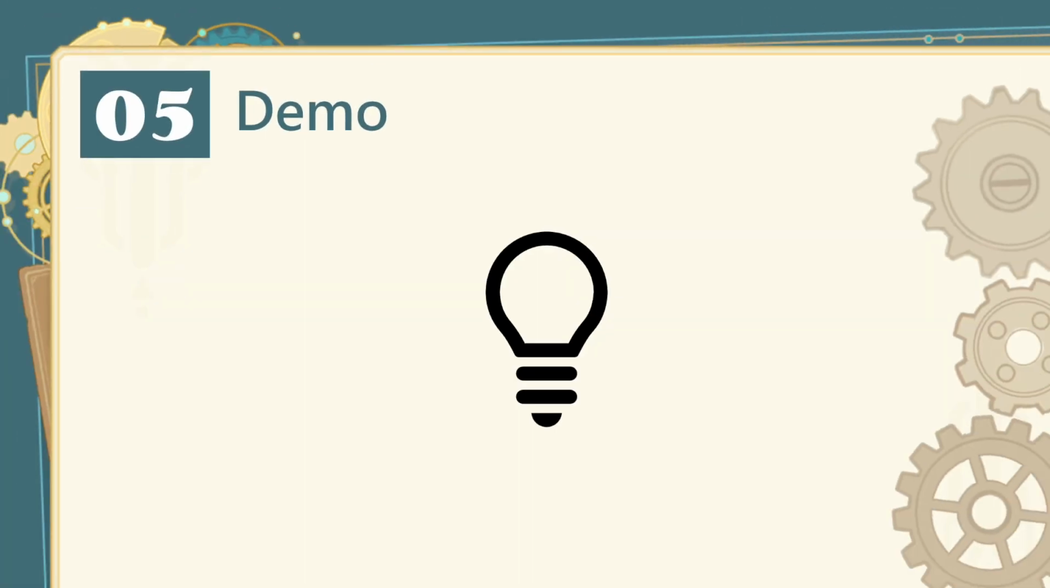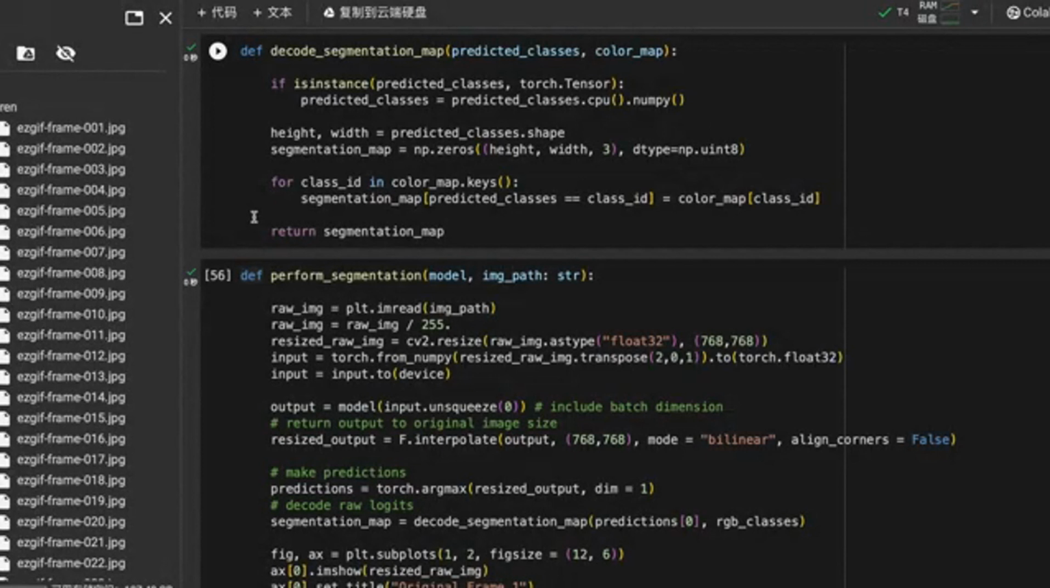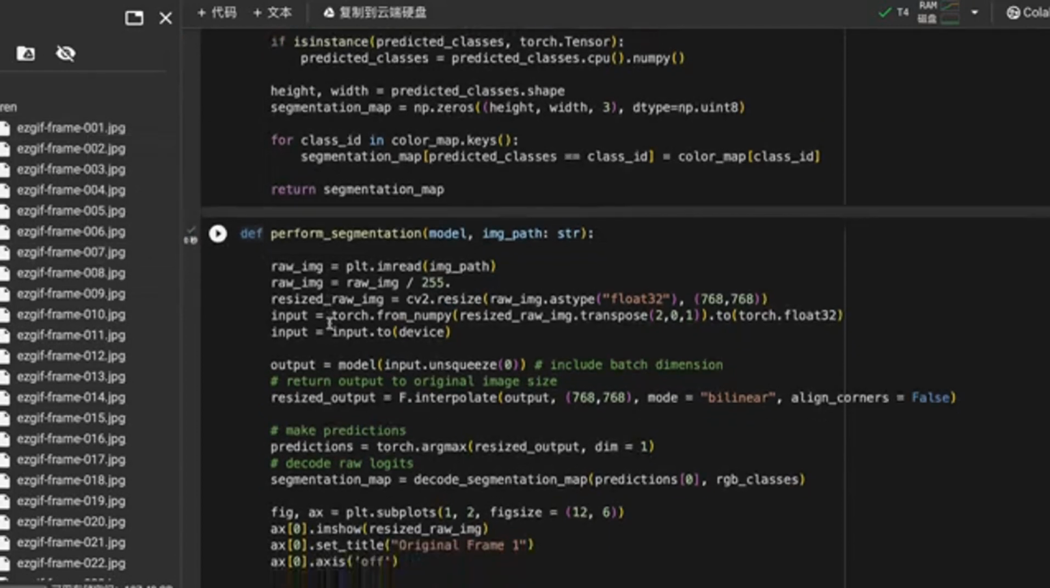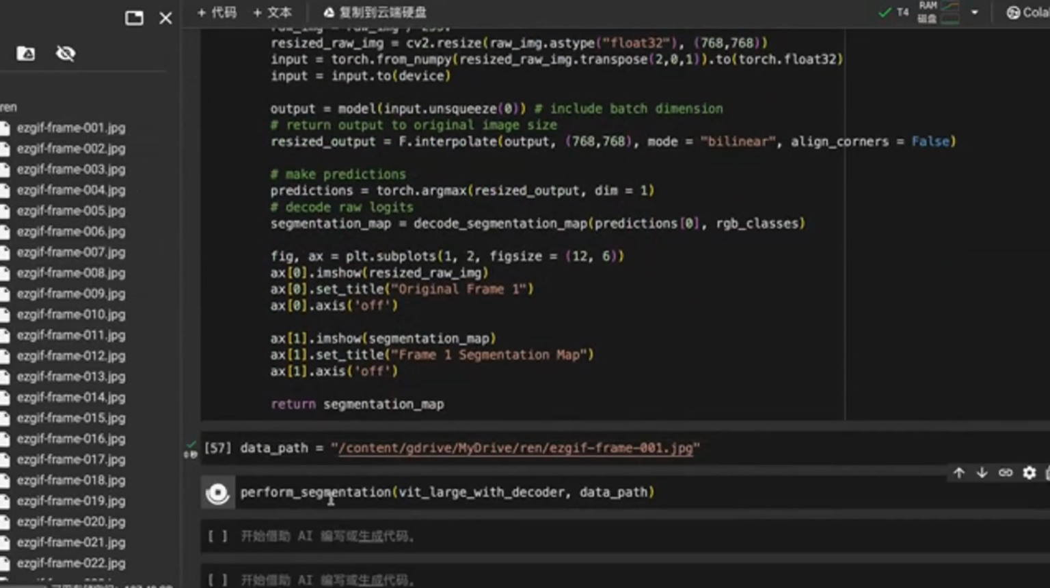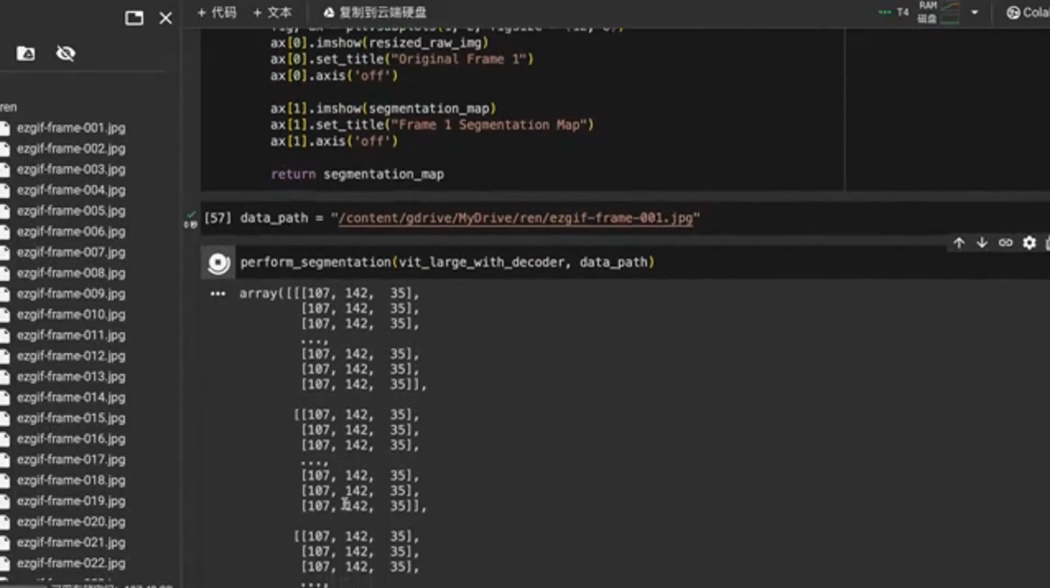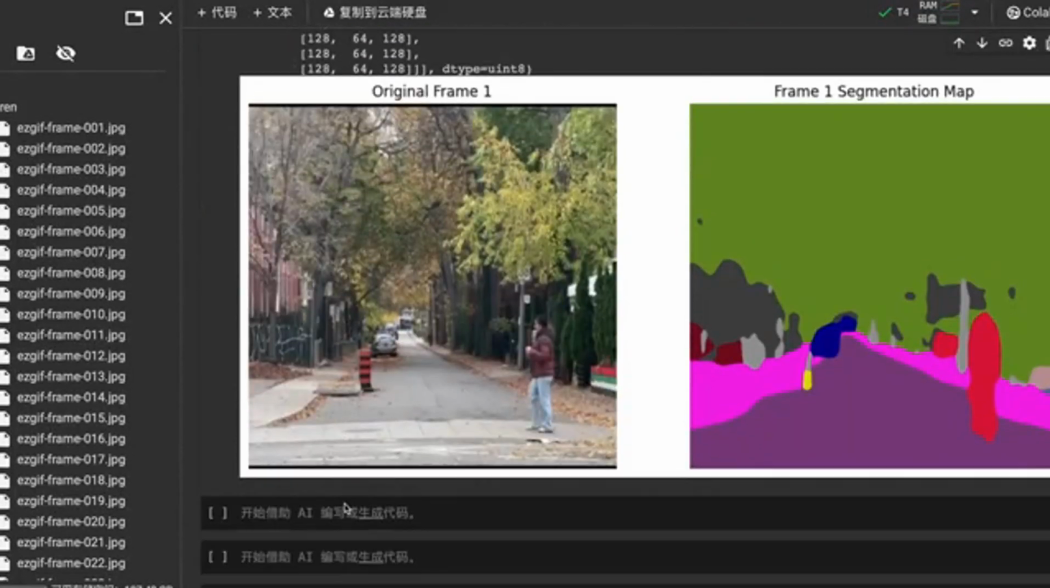Now let's begin our demo. Let's say you want to segment a car's input video extracted as frames, as seen on the left. What you can do is take the first frame, copy its path, put it down here, and run it through our model, and you'll see the output segmentation map.